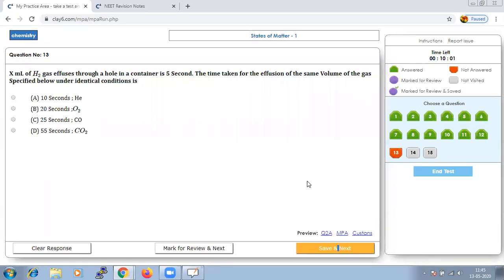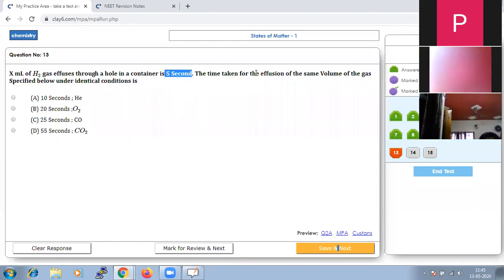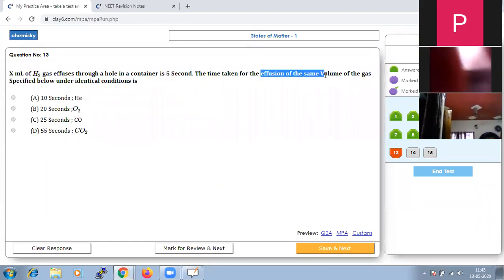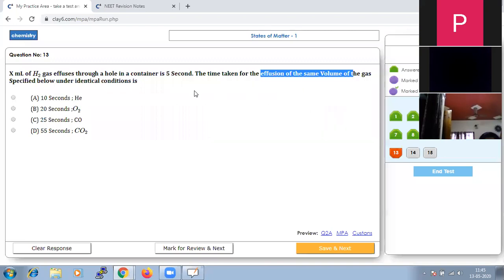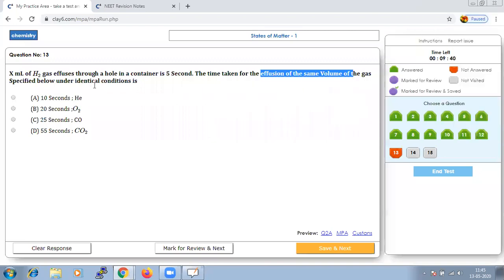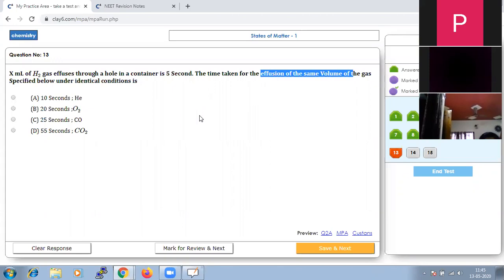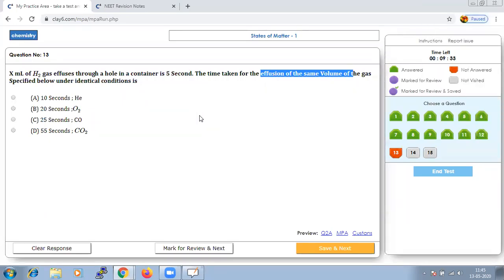They have given us X ml of H2 gas effuses through a hole in a container in 5 seconds, and we need to calculate the time taken for effusion of the same volume of gas. Here they are mentioning the same volume of gas. We all know the rate of diffusion formula.